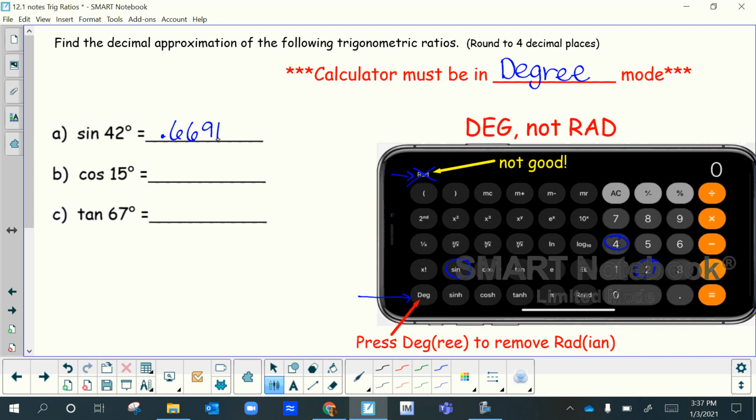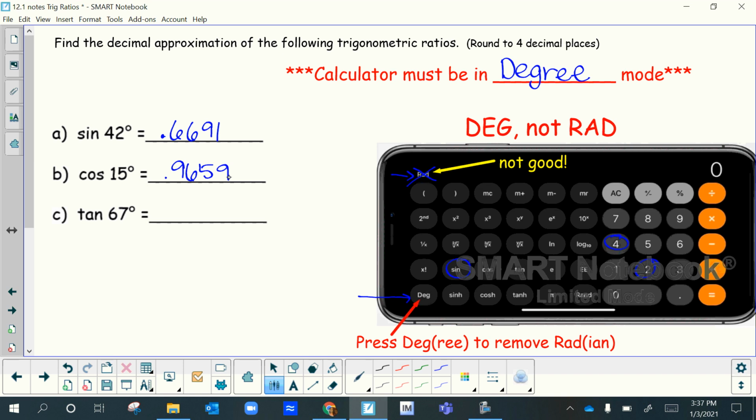Okay, so remember, we're going to be using angle degree measures. So let's try cosine of 15. Now remember, I'm going to press 15 and then hit the cosine function. So this one you should have gotten 0.9659. Okay, so that is the decimal equivalency of cosine of 15 degrees.